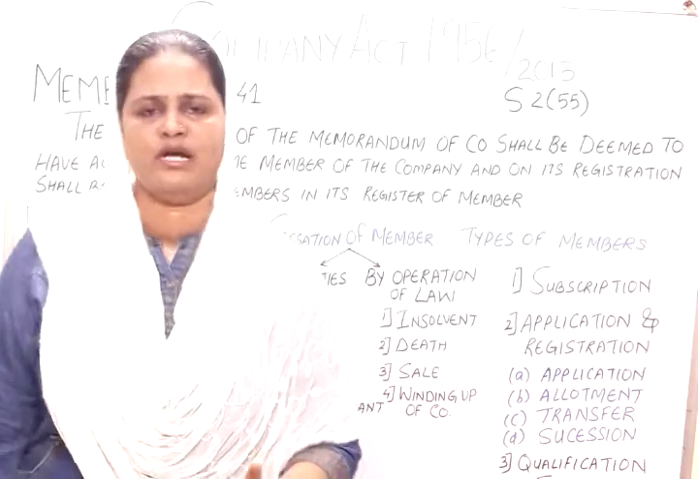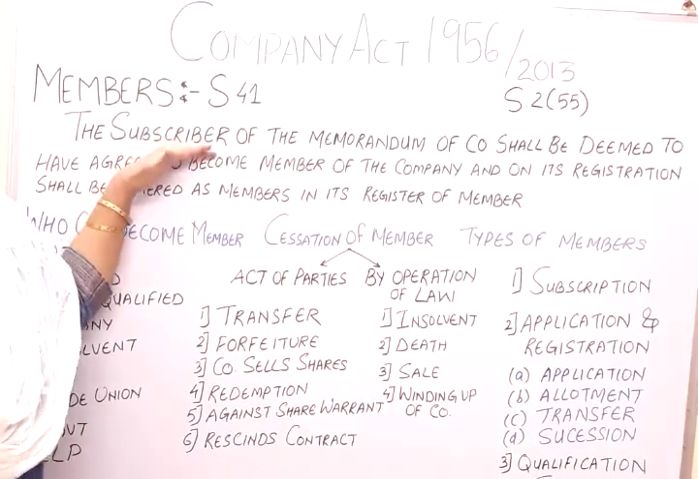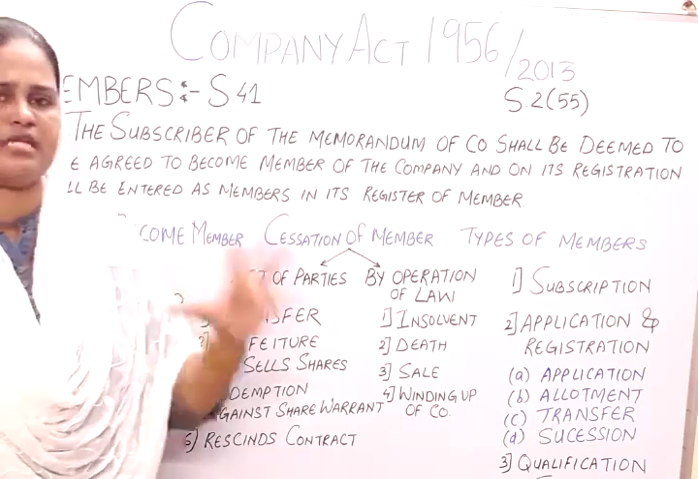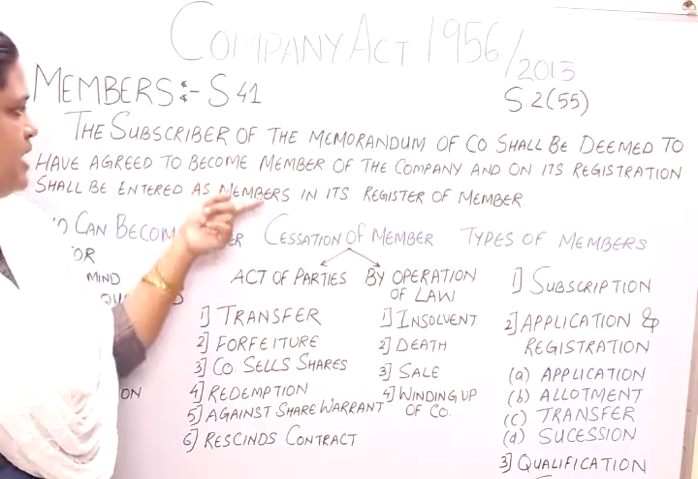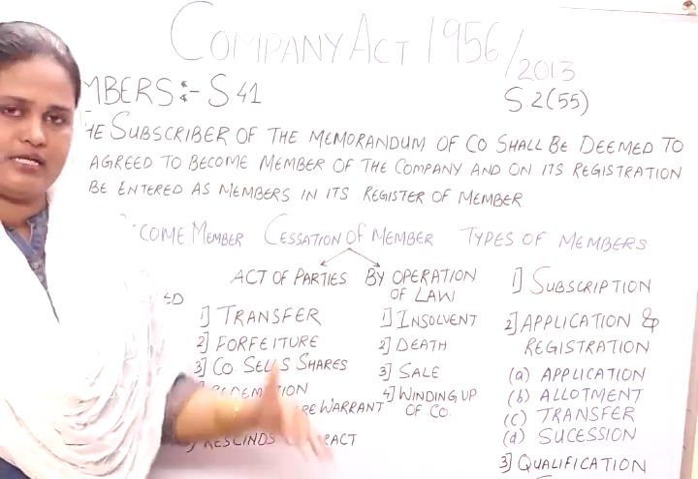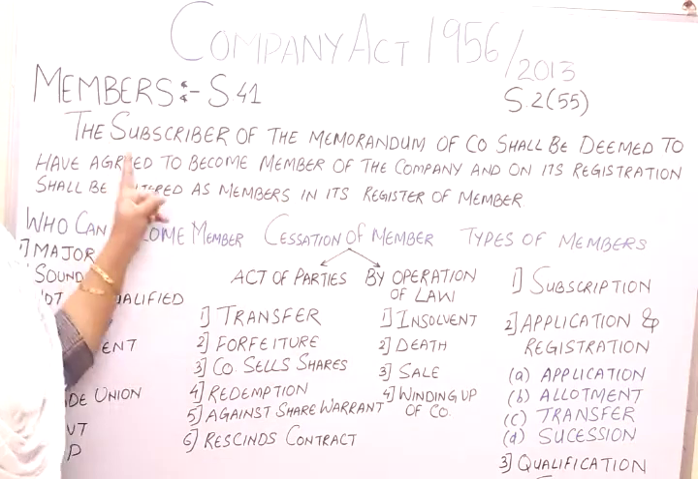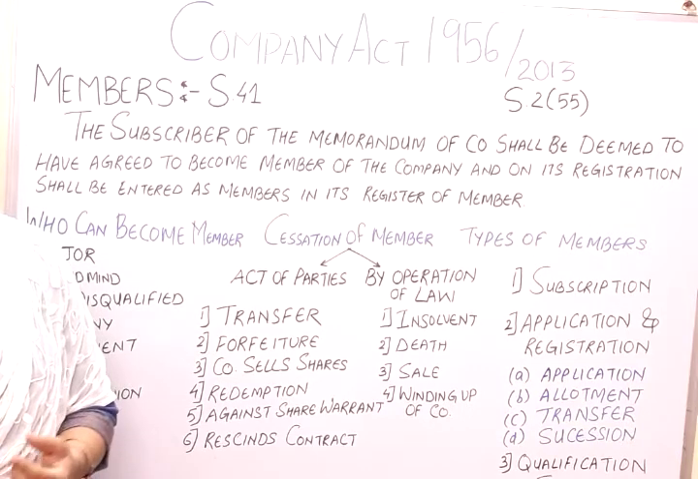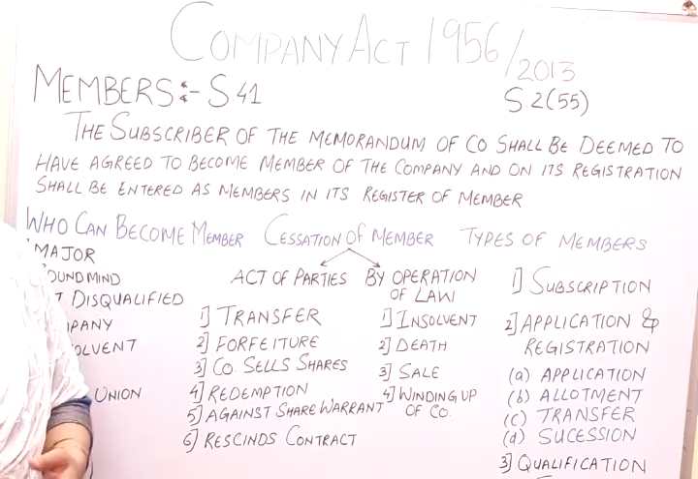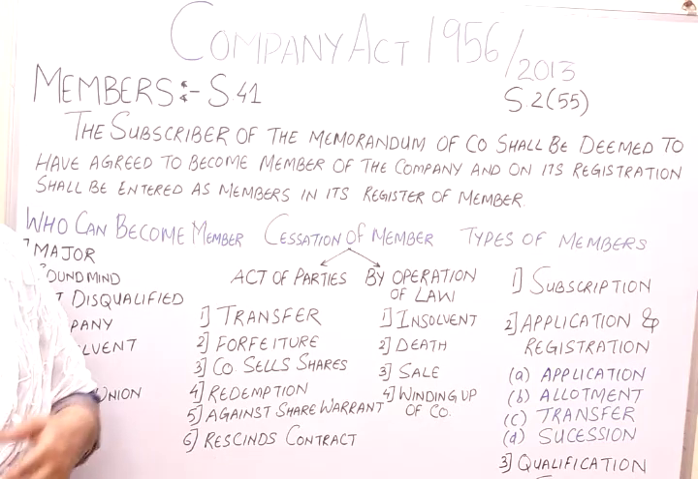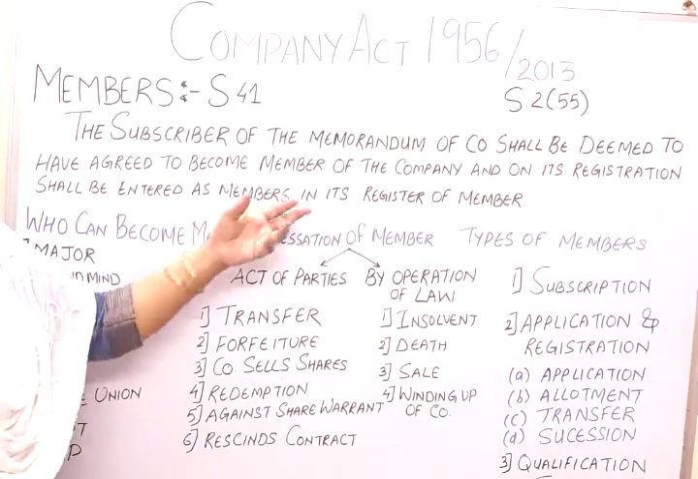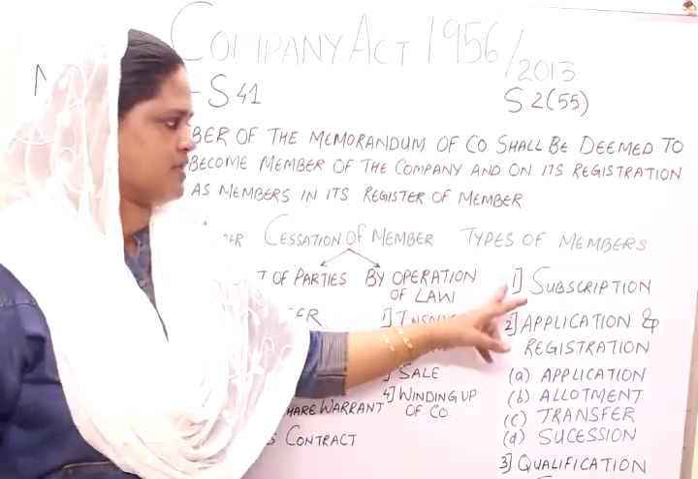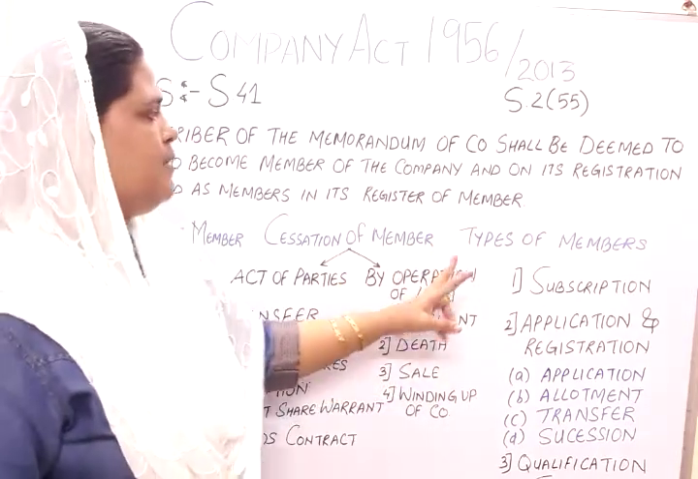The first type of member, as per our definition, is the subscriber, the subscriber of the memorandum of association. The first subscriber, when the company is made, subscribes to become a member and his name appears in the register of members. The initial subscriber, or the person who subscribed when the company first issued its shares, or the IPO of a company comes and the person becomes the holder of a share and his name appears in the register of members, then through subscription the person becomes a member of the company.